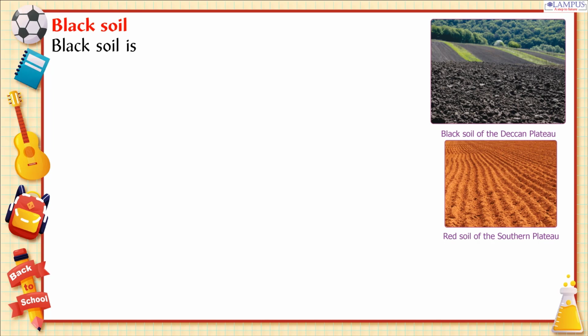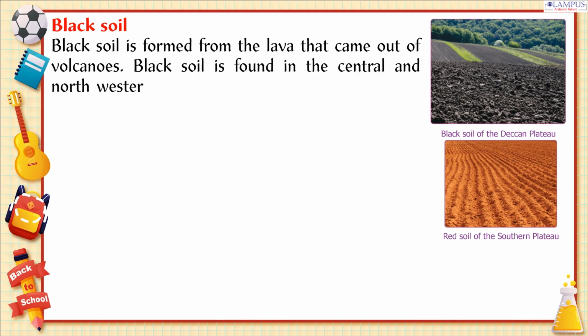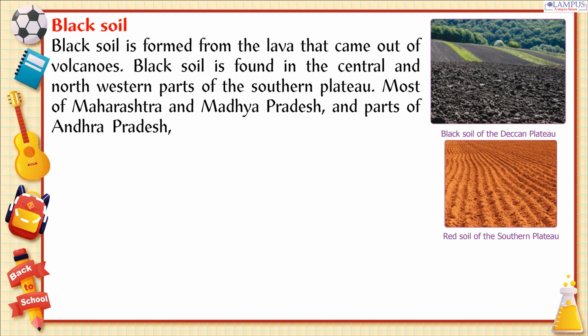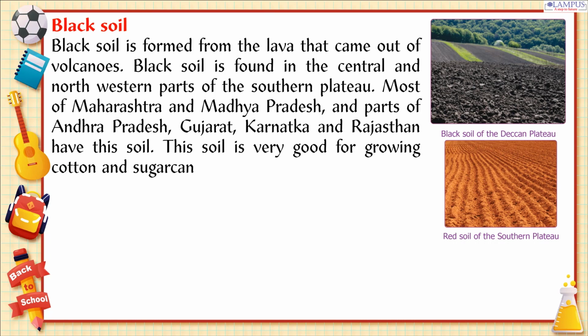Black soil. Black soil is formed from the lava that came out of volcanoes. Black soil is found in the central and northwestern parts of the southern plateau. Most of Maharashtra and Madhya Pradesh, and parts of Andhra Pradesh, Gujarat, Karnataka and Rajasthan have this soil. This soil is very good for growing cotton and sugarcane.